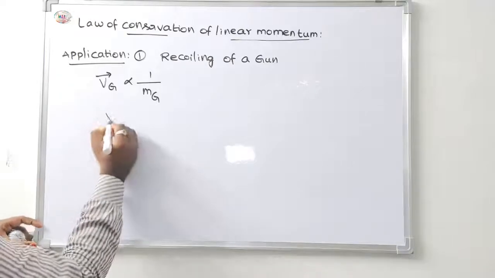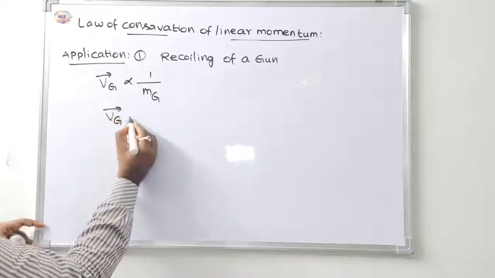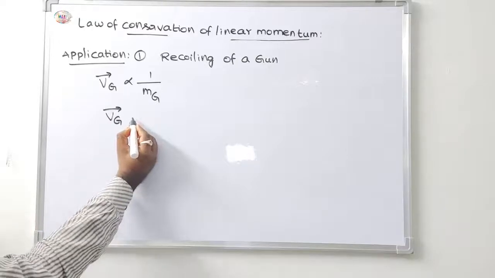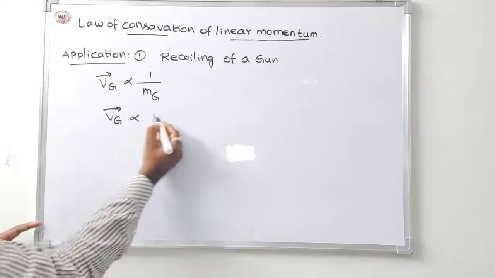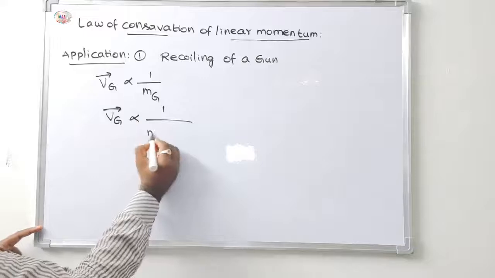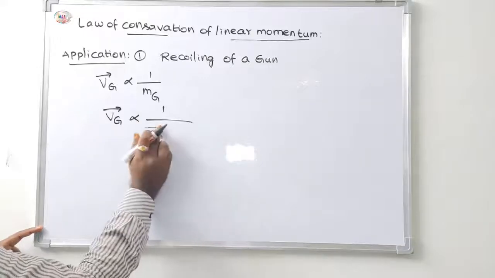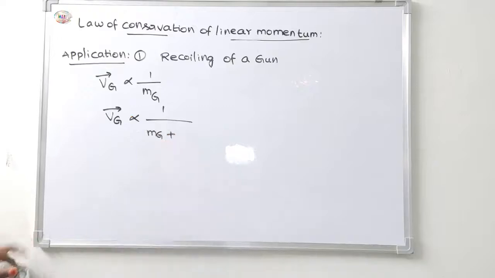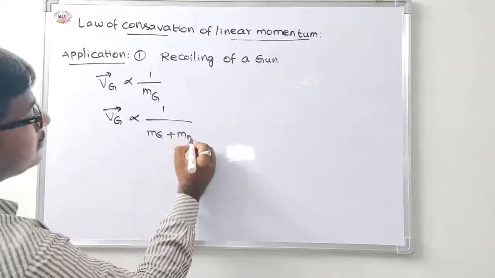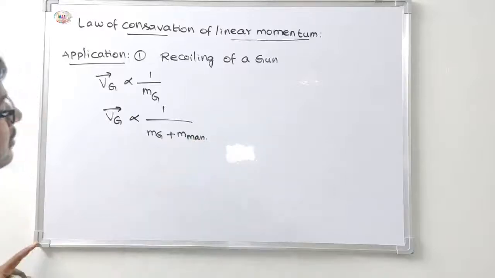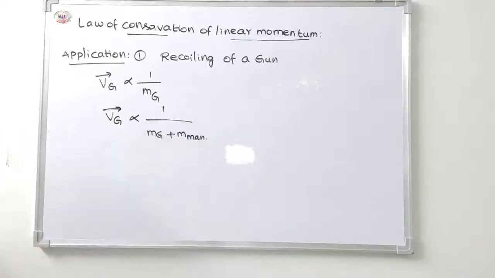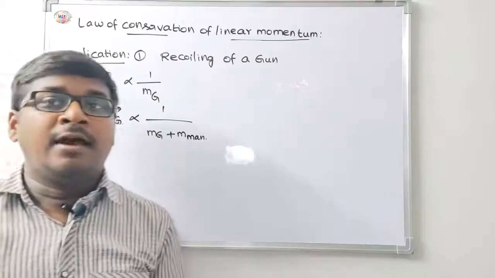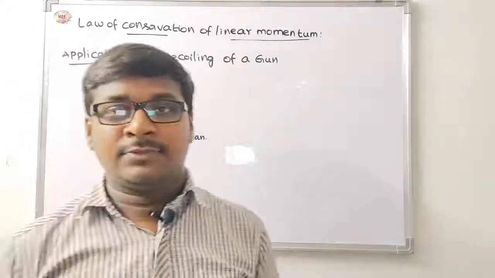That is, vg is inversely proportional to mg, the mass of the gun, plus the mass of the man. Okay, this is the first application. The application is the recoil of a gun.